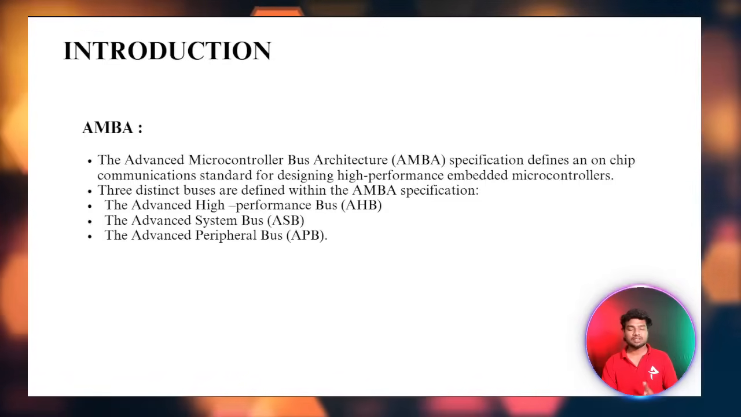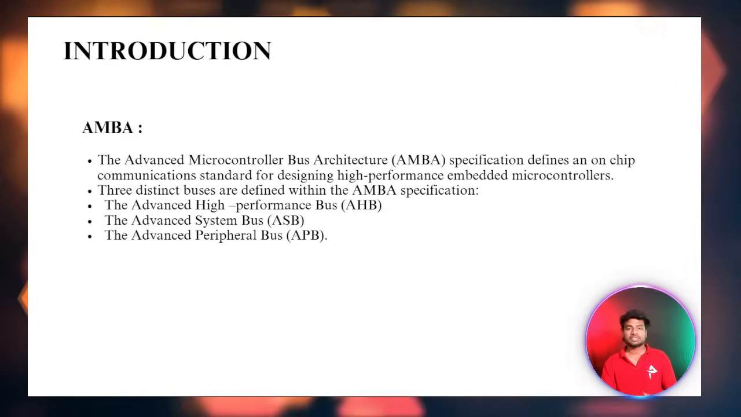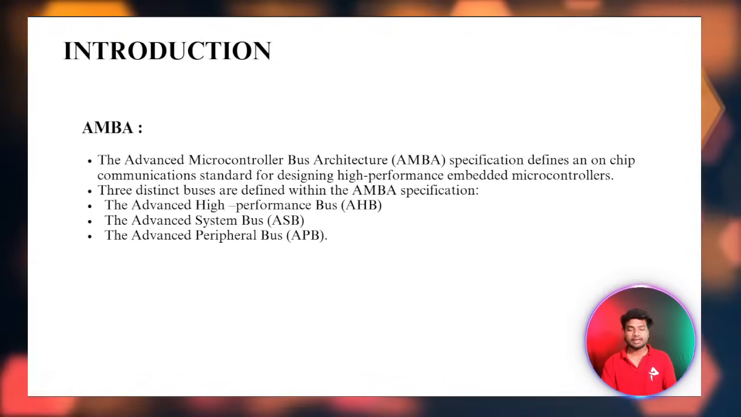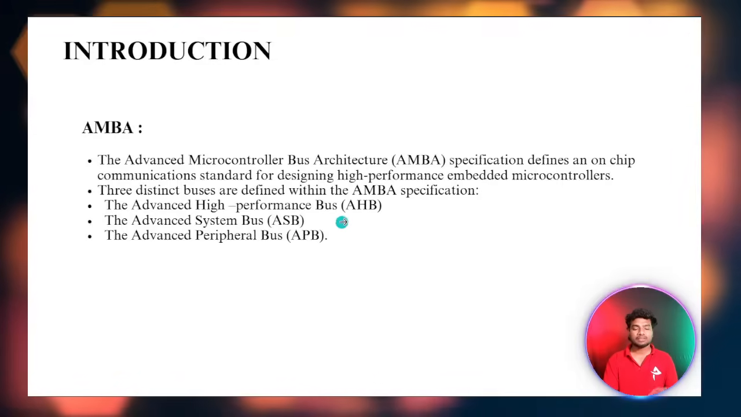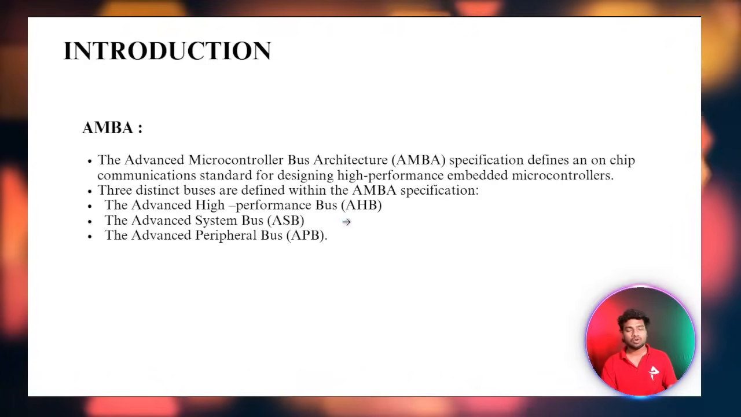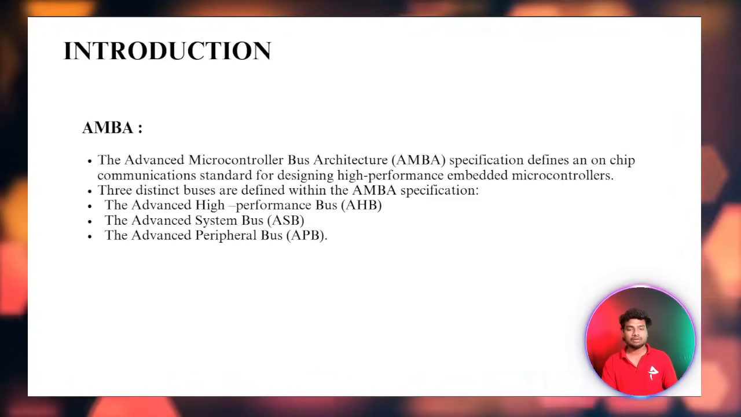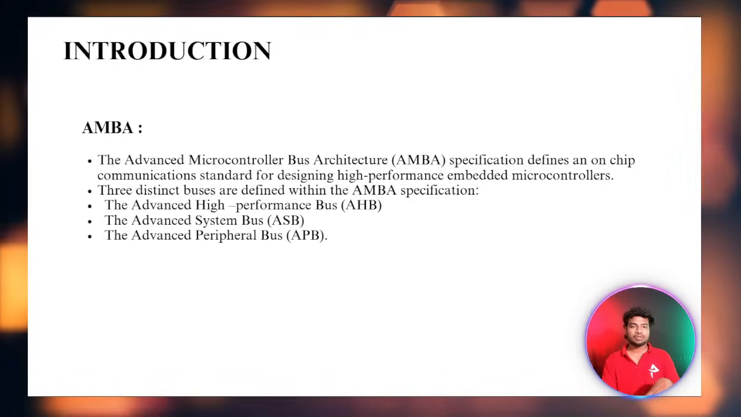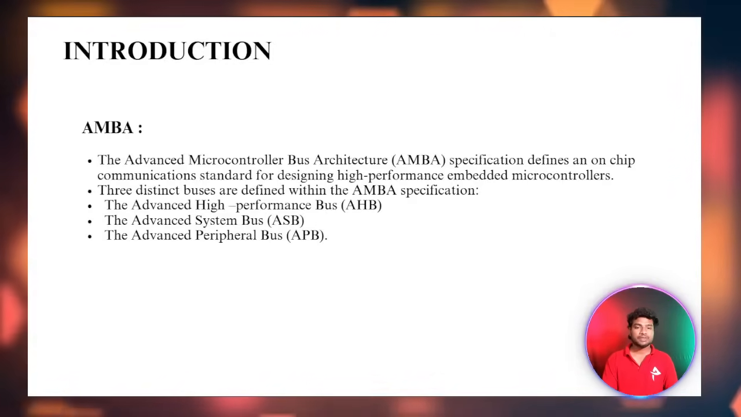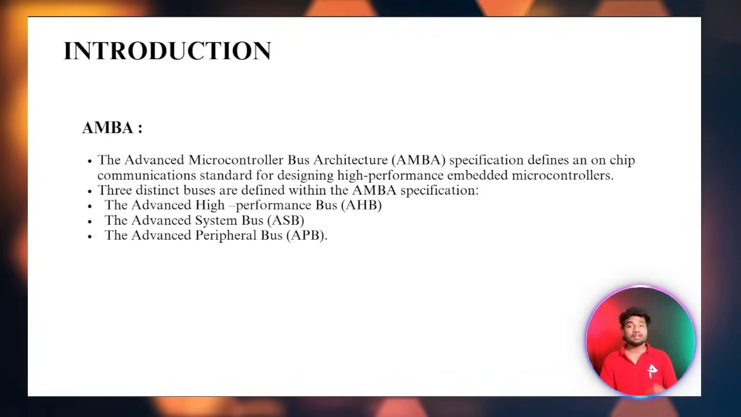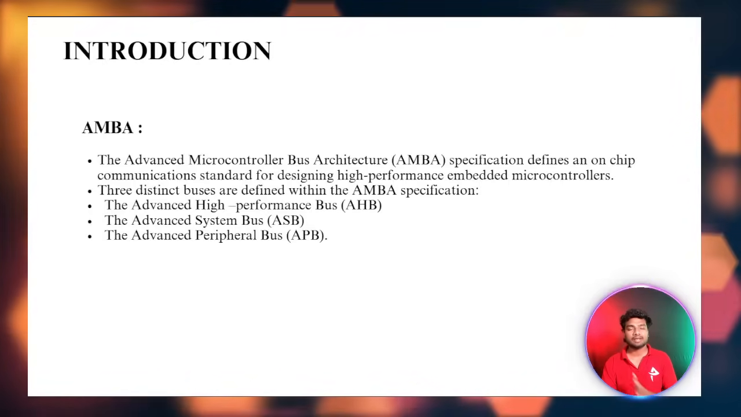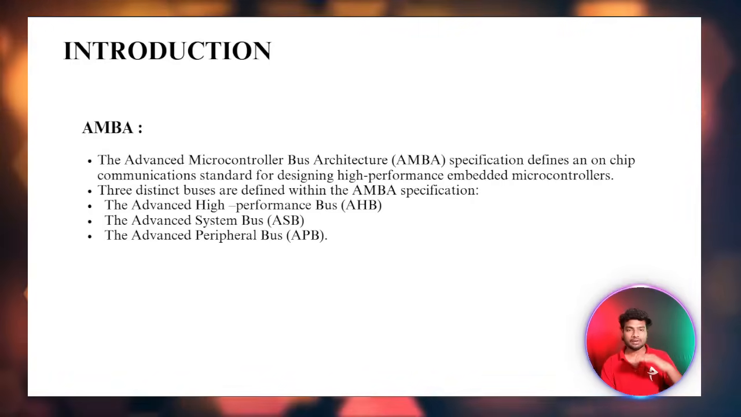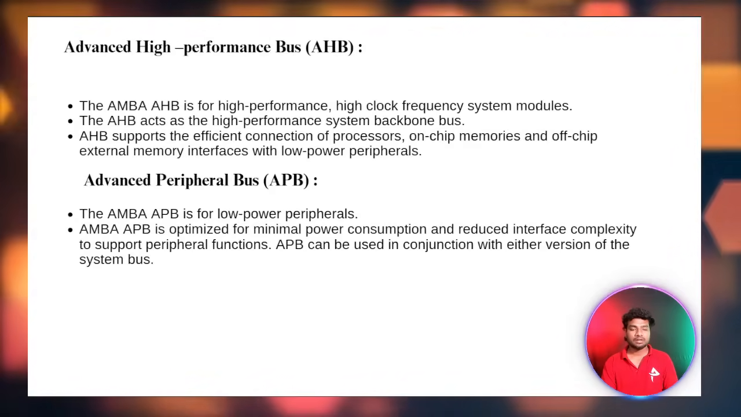So AHB is nothing but advanced high performance bus, APB is advanced peripheral bus, and ASB is advanced system bus. ASB is a legacy protocol, an old protocol, and we are currently using APB, AXI, and AHB only. APB is a slower protocol, AHB is faster than APB, and AXI is another protocol, also faster than AHB. So APB, AHB, AXI. Okay.